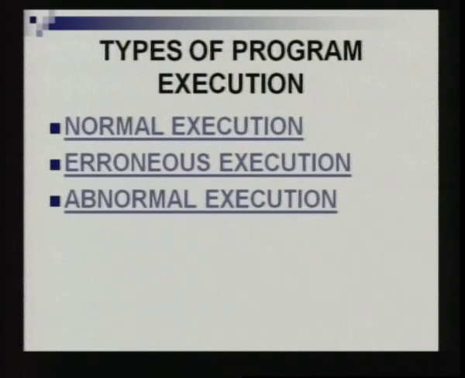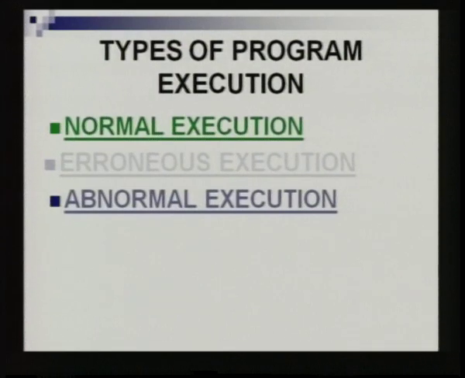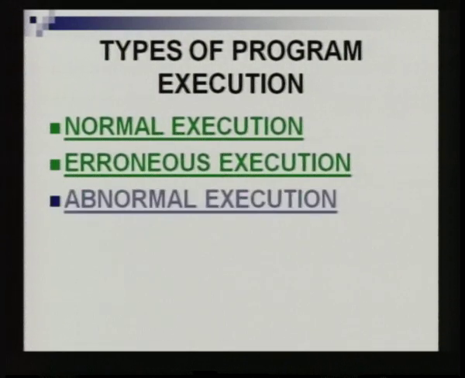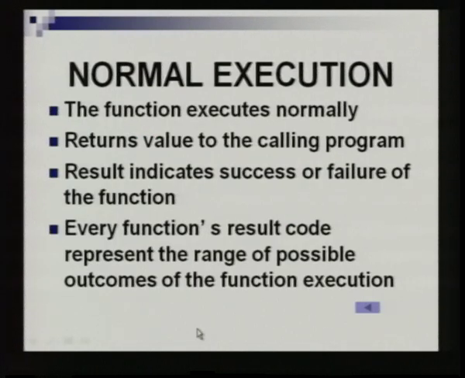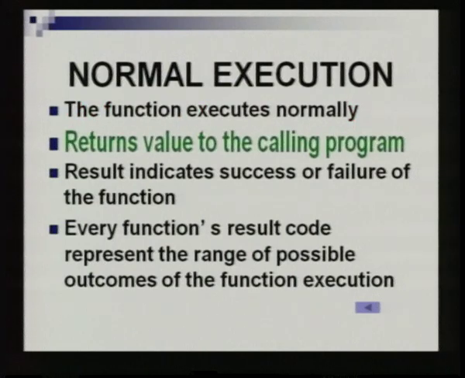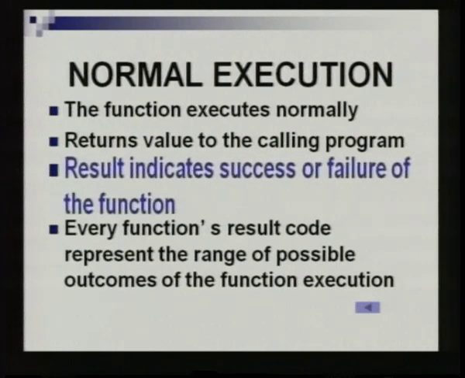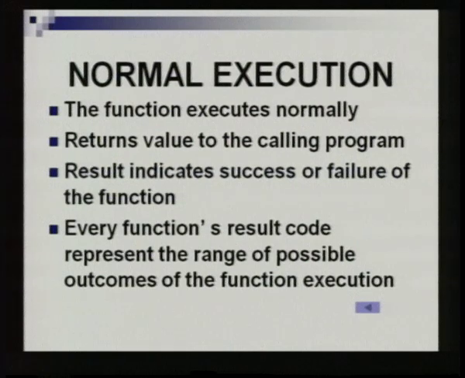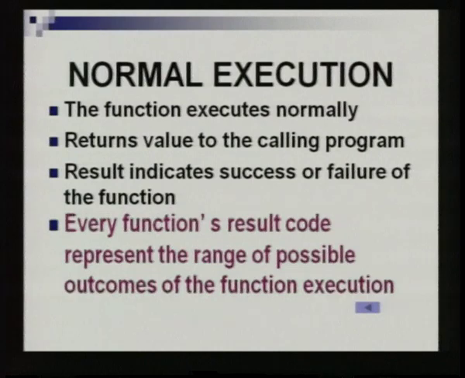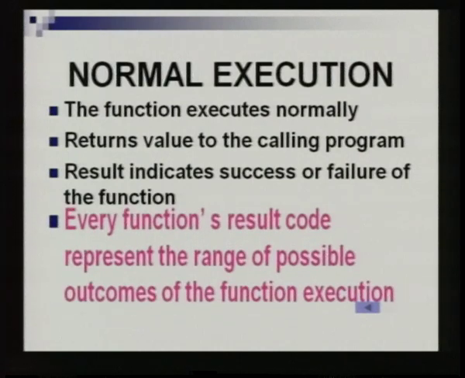Types of program execution: we have the normal execution of a program, erroneous execution and abnormal execution. So, what is the meaning of normal execution? From the name itself you should be able to identify. When the function executes as per our expectations, it returns a value indicating that it has successfully completed its execution. This result only indicates whether the function is executed correctly or not. So, this result is called the function's result code. Every function's result code represents the range of possible outcomes of function execution.